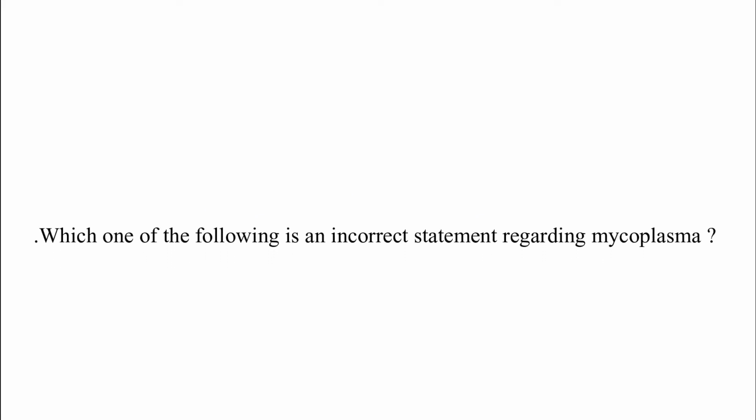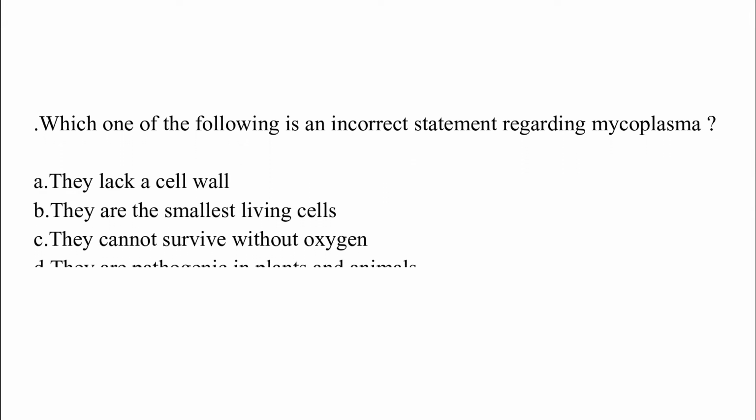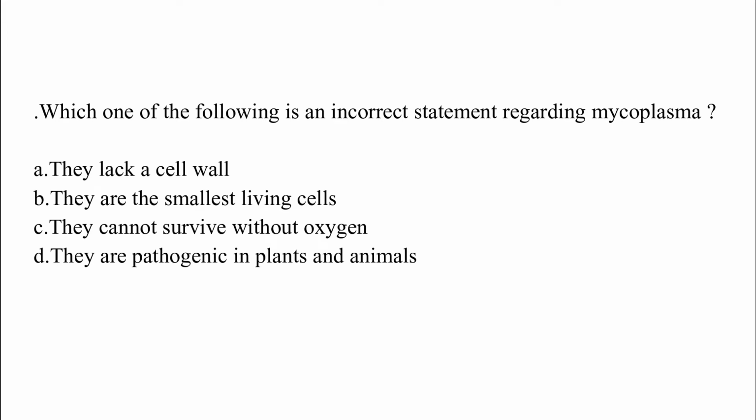Which one of the following is an incorrect statement regarding mycoplasma? Option A. They lack a cell wall. Option B. They are smallest living cell. Option C. They cannot survive without oxygen. Option D. They are pathogenic in plants and animals. The correct answer is option C, which is they cannot survive without oxygen. This statement is incorrect because the mycoplasma can survive without oxygen.